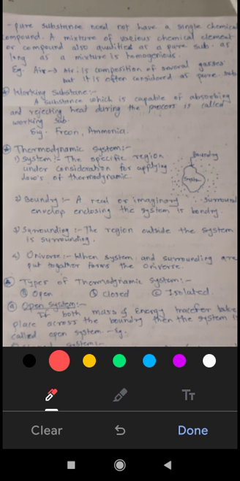Now working substance. What is working substance? A substance which is capable of absorbing and rejecting heat during a process is called working substance. This substance must accept the heat, gain the heat or lose the heat easily. Those gases can be considered working substances, that is freon and ammonia.